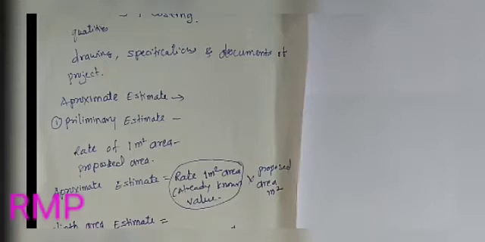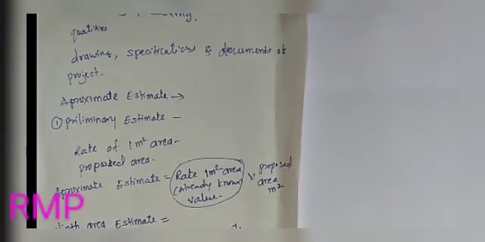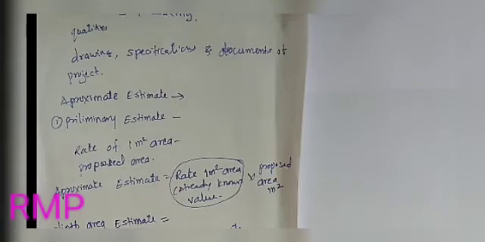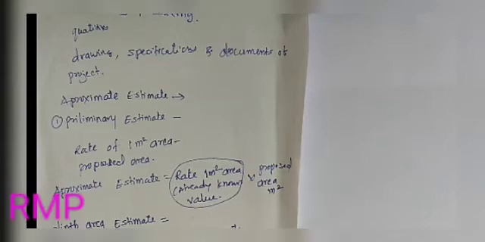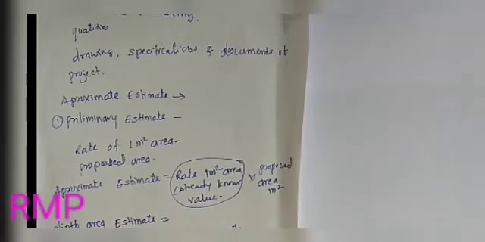Okay, so the plinth area rate is equal to the total cost of the previously built building divided by the total plinth area of the building.